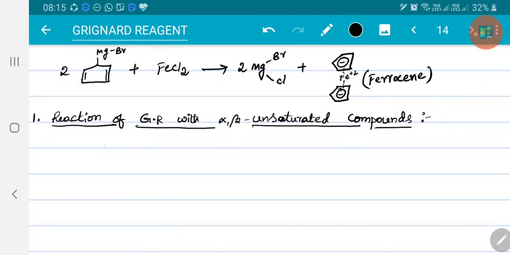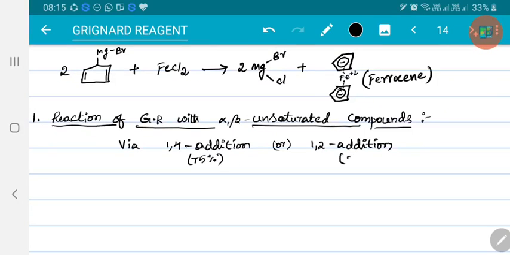So the reaction occurs via 1,4 addition or 1,2 addition. In case of Grignard reagent, generally 1,4 addition predominates. If it is organolithium compounds, in such cases 1,2 addition dominates. Right. Now coming to this, let me start with an example.